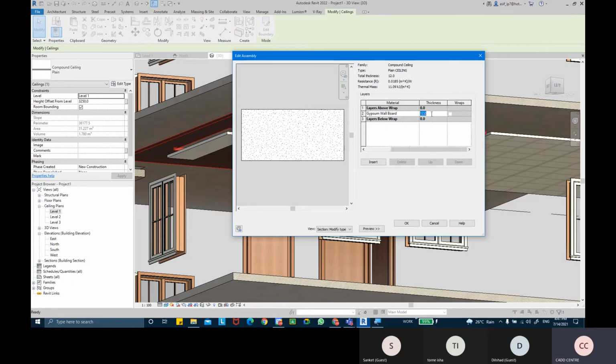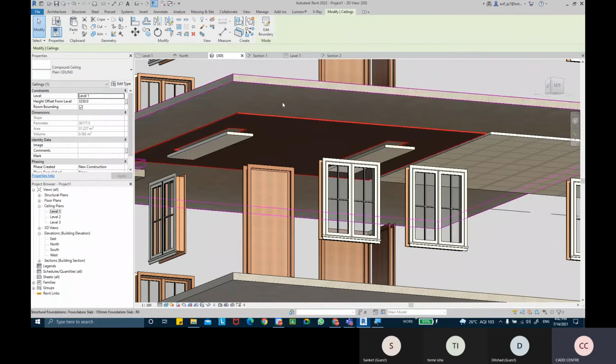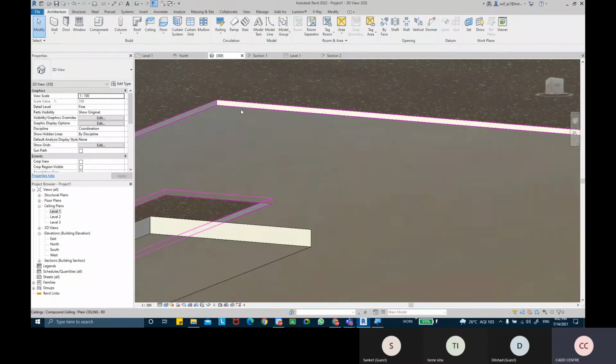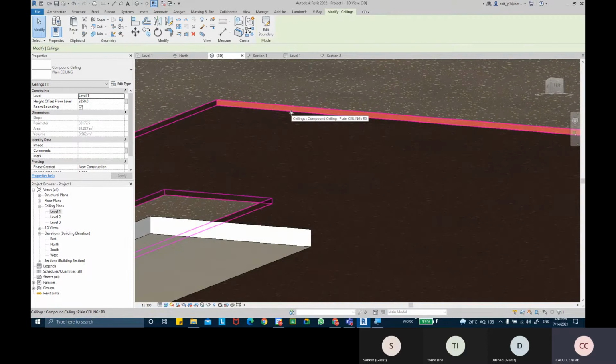Well, you can change the thickness of your gypsum board. Maybe you don't want 12 mm, you want it around 18 mm thick. So you can say 18 mm thick. Then you click on OK, and one more time OK. So now we don't have a metal stud layer in this false ceiling, just the gypsum board is there.